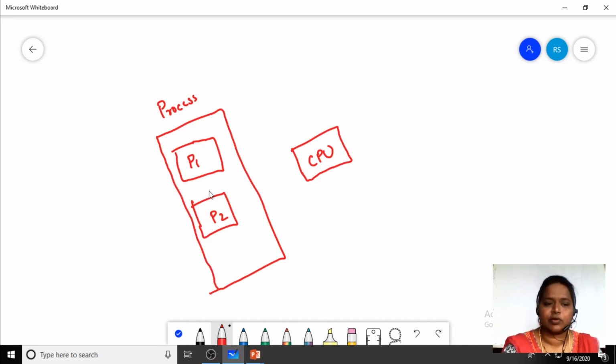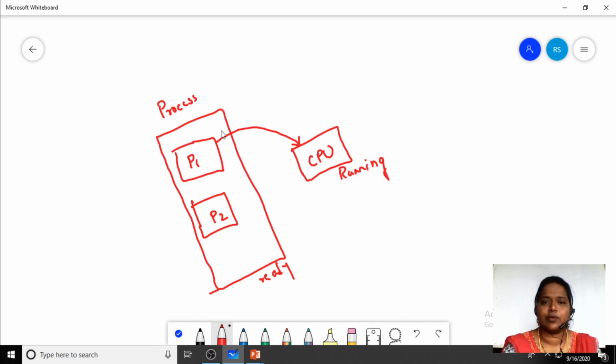Whenever a process wants to execute on the CPU, the operating system is going to allocate this process P1 to the CPU. Fine. This is how we have been allocating processes from the ready state to the running state. Initially all the processes are waiting in the ready state. When we want to execute by the CPU, that process should reside in the running state. Fine. Then only the CPU is going to execute. So this is the running state where the CPU is going to reside.